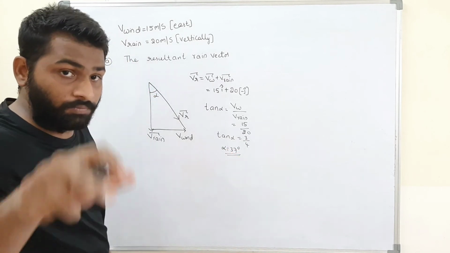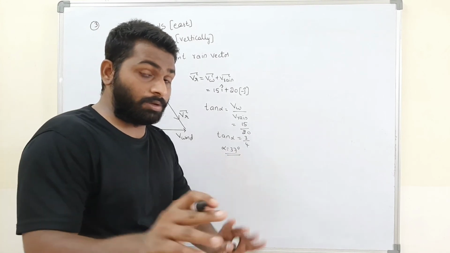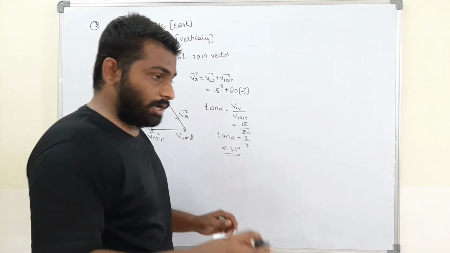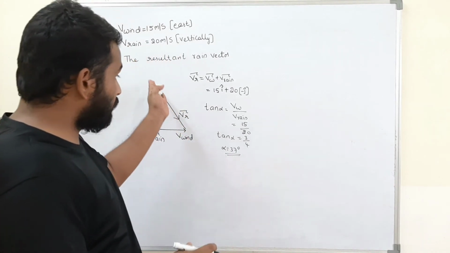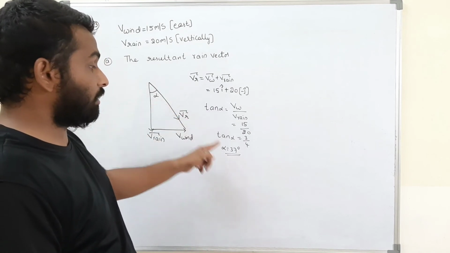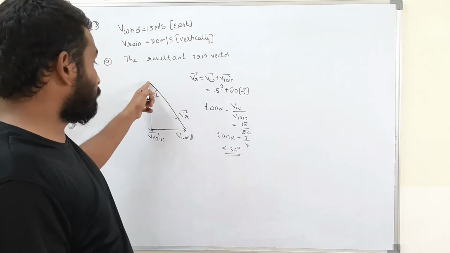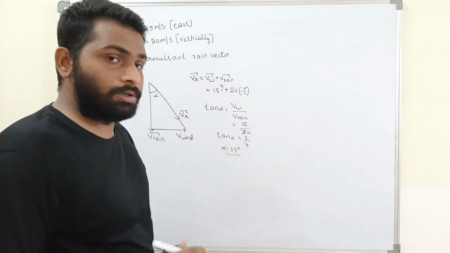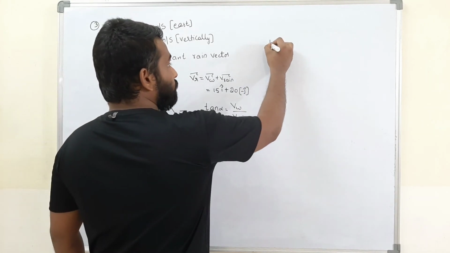That means when you are standing on the ground without moving, that is, velocity of u is 0, you will feel as if the rain is falling in this direction, making an angle of 37 degrees with the vertical. Well and good. Now they told, second point.